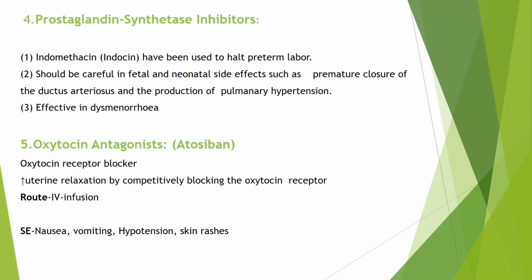Now coming to the other group, that is oxytocin antagonist or oxytocin blocker, that is atosiban. It is an oxytocin receptor blocker. It increases the uterine relaxation by competitively blocking the oxytocin receptors. The route of administration is by intravenous infusion. The adverse effects with this are nausea, vomiting, hypertension, skin rashes.